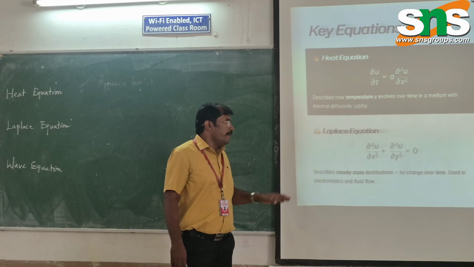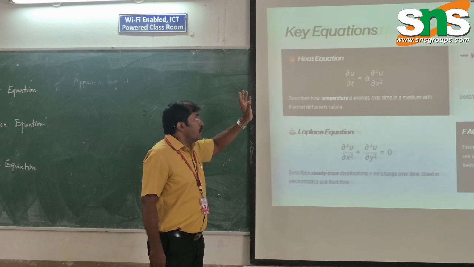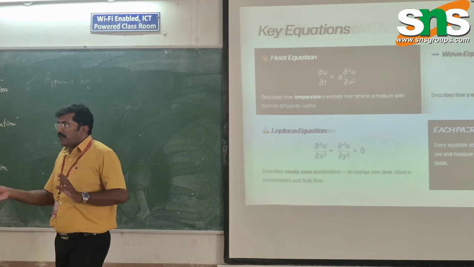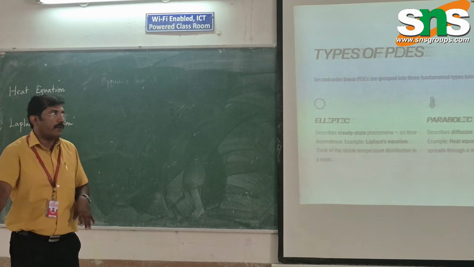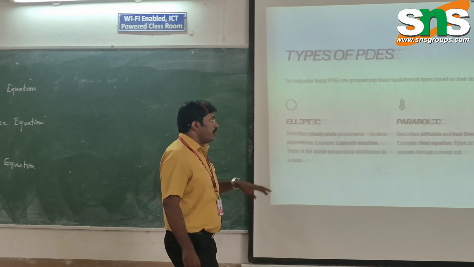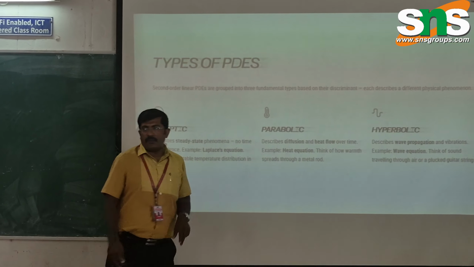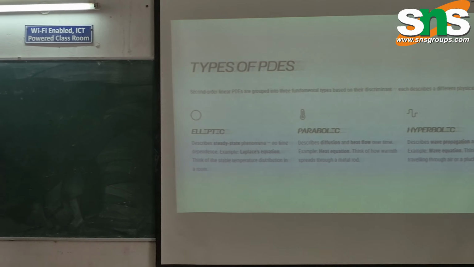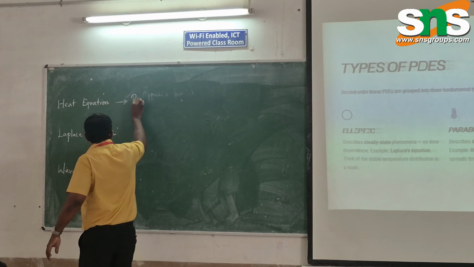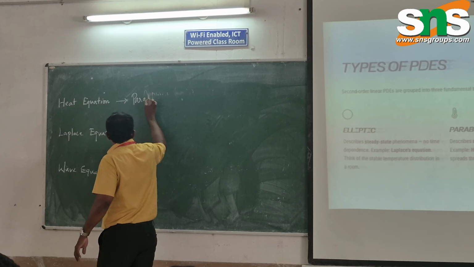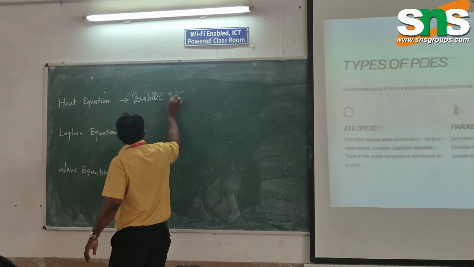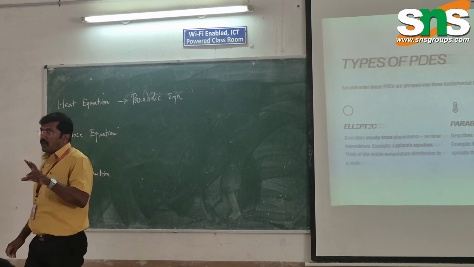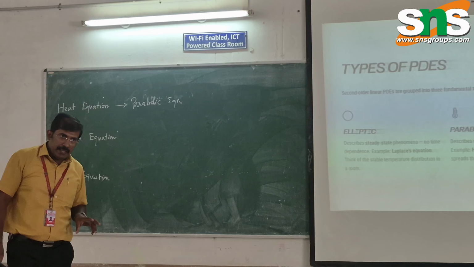So again, heat is involved in this. When we talk about the type of PDE, heat equations are parabolic equations in nature.